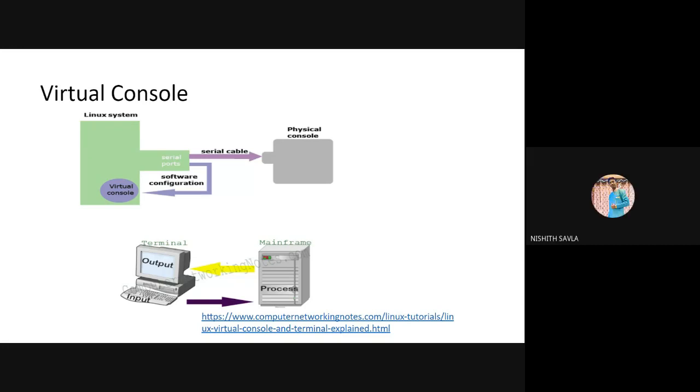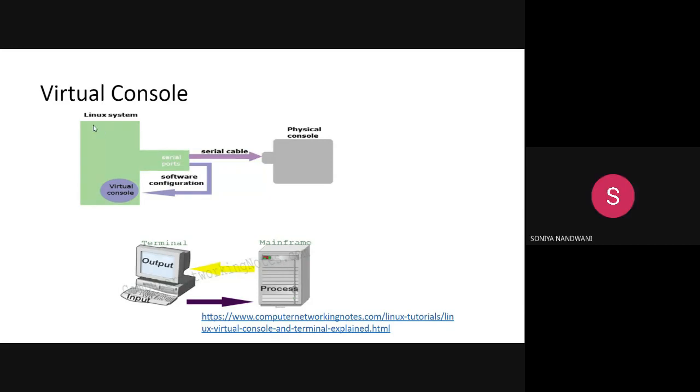Yes, ma'am. Now we have seen that in Linux we have multiple GUIs, correct? GNOME is one of the GUI interfaces. KDE is one of the interfaces. So every GUI interface will have this virtual console. Okay? It is not necessary that if you have a command prompt and a GUI, and it supports both, then the virtual console will not be there. Whichever GUI it is, any type of GUI interface, it will have this virtual console. Only how many virtual consoles there will be, that will keep on differing. Clear? Understanding?